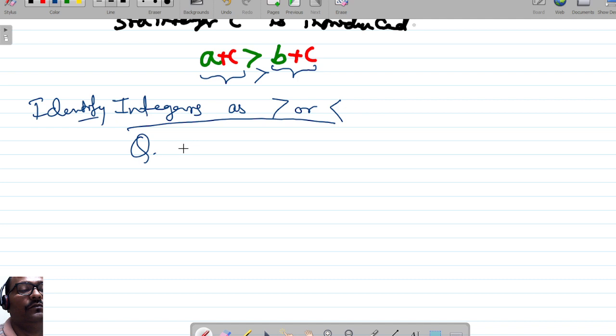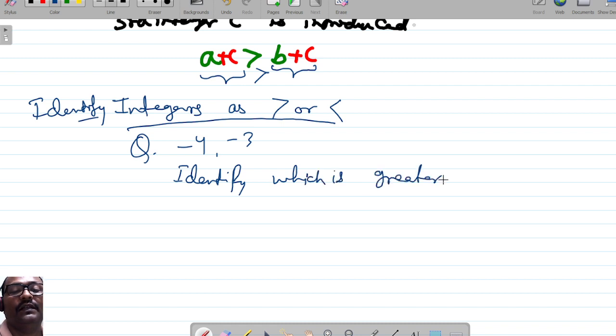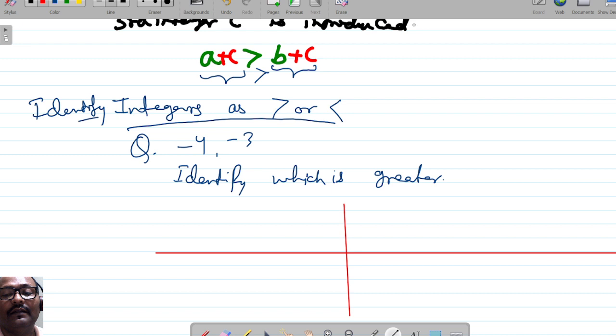Suppose two integers are given, -4 and -3. You need to identify which is greater. So how will we solve this? Let us see. First, we'll take the number line, right? I am showing it on the number line because it will be easier for us to understand.